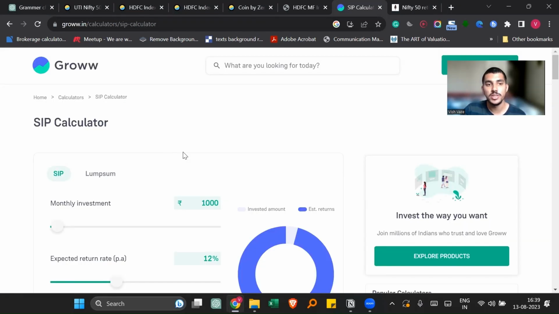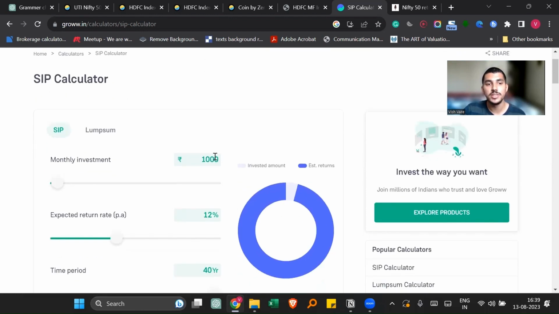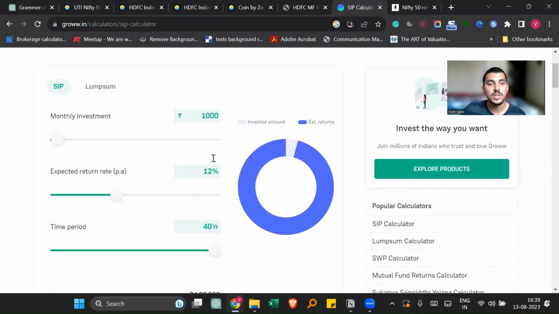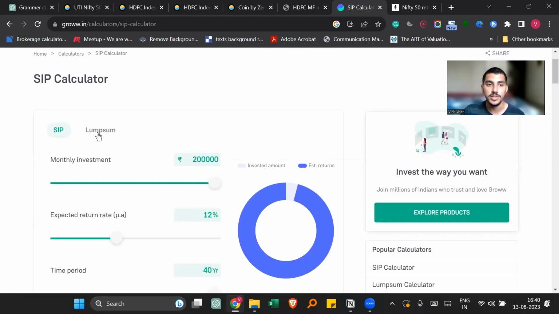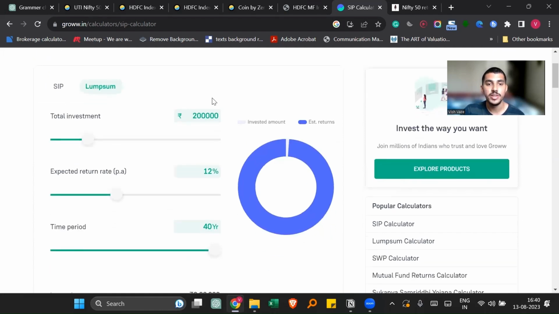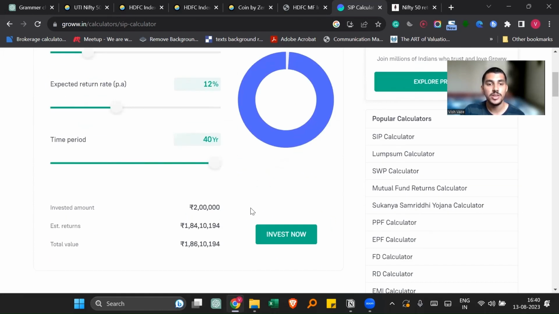This is the SIP calculator by Groww. They have given two options. One is SIP and another one is lump sum. Let's go for SIP, and I have set the monthly investment as 1,000 rupees and expected return as 12%. In the 40-year time period, you can see that the estimated return will grow up to 1 crore 14 lakh. Now let's go for lump sum and calculate the returns. I have set the total investment as 2 lakh and expected return as 12% for the 40-year period. As you can see, my amount will grow up to 1 crore 86 lakh 10,194.